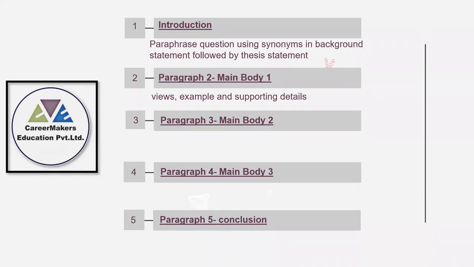If we are writing a problem and solution essay, then in main body paragraph 1 we can discuss the problems and their supporting details. If we are writing a thematic question-based essay, then we need to answer question 1 in this main body paragraph 1, with supporting details and an example if required. Examples are not compulsory. Mark my words very clearly, students. Examples are not compulsory if it is not asked.